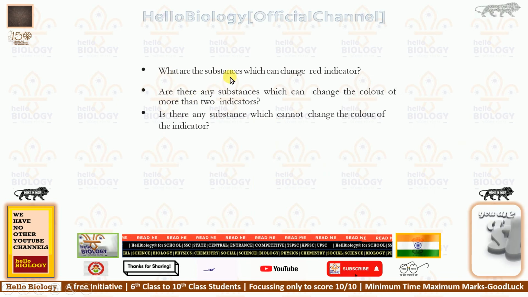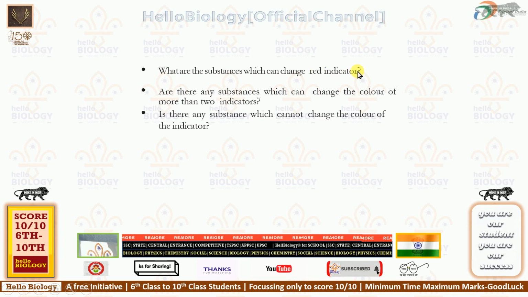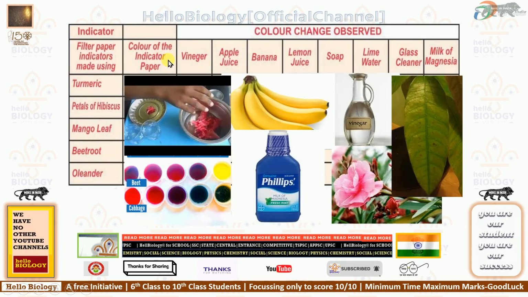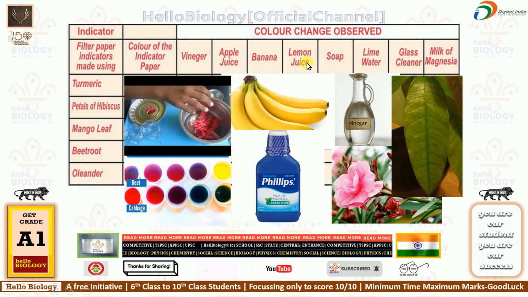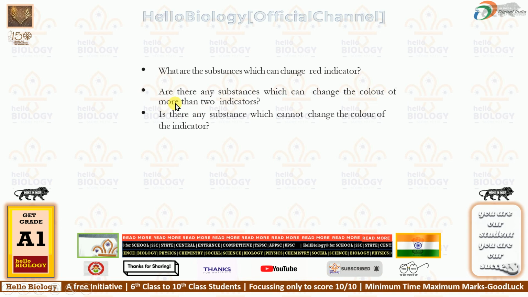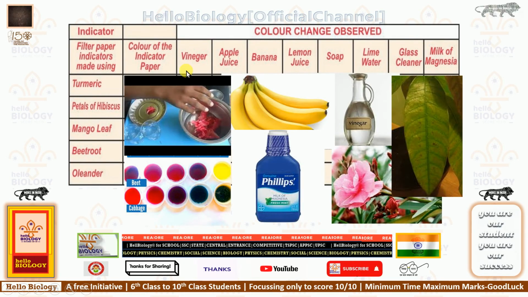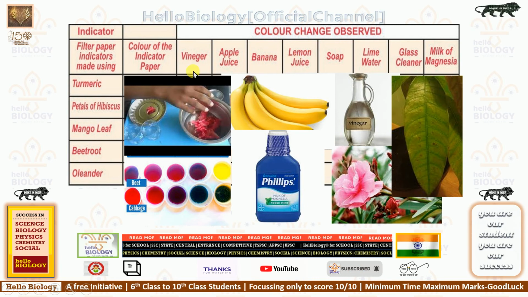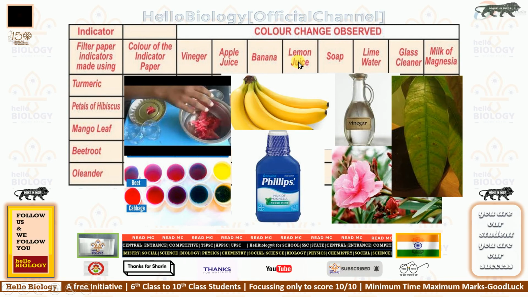What are the substances which can change the red indicator? That means the first four substances. Understood? We have given them here. Vinegar, apple juice, banana, lemon juice will change it into red color. Are there any substances which can change the color of more than two indicators? Yes, they can. That means these can change two or more indicators. The first four will change more indicators.